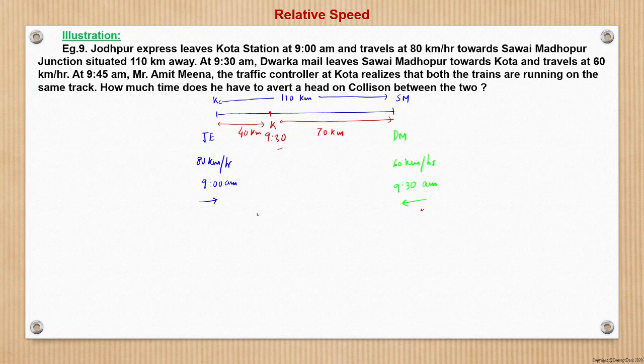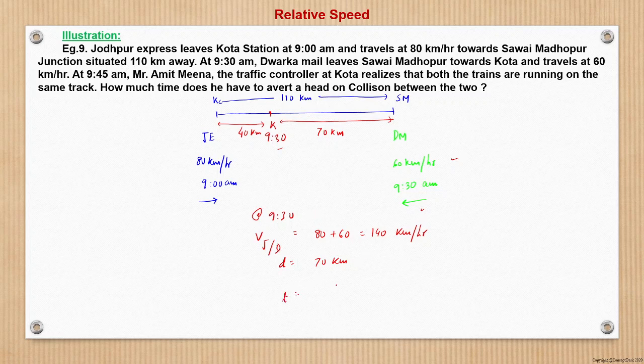So at 9:30, when we use relative motion, velocity of Jodhpur with respect to Dwarka Mail is nothing but, moving in opposite direction, 80 plus 60, which is 140 km per hour, and distance is 70, because at 9:30 only this relative motion will be useful. Otherwise, at 9 o'clock the relative motion is not 140. At 9 o'clock this is at zero speed, right?